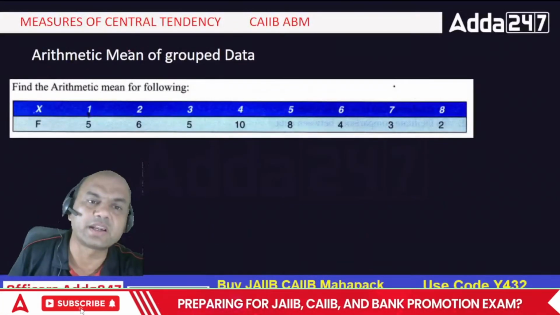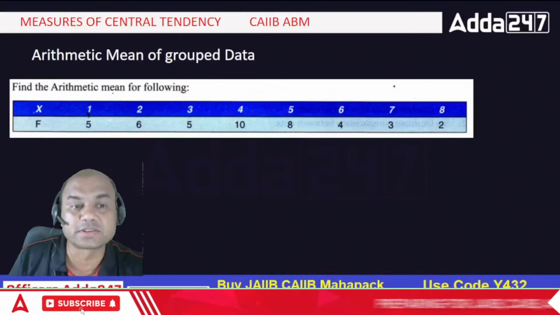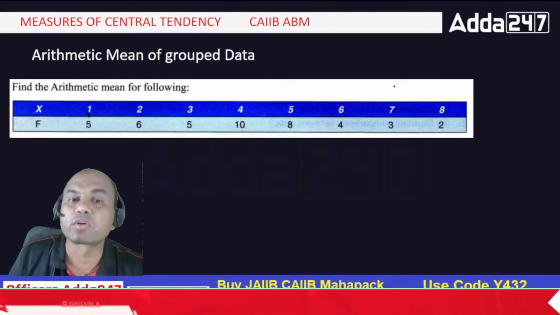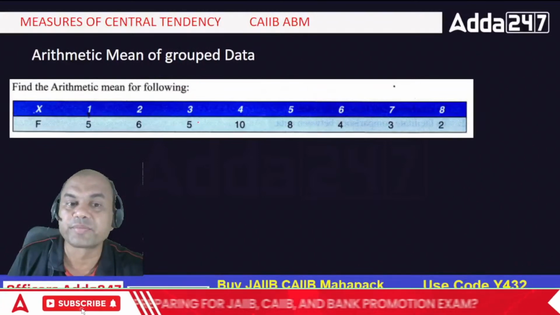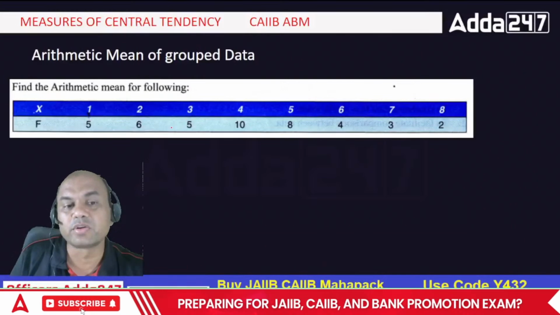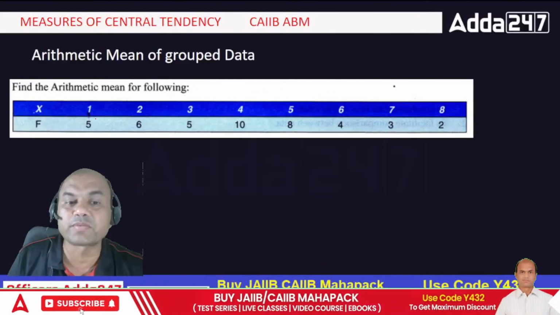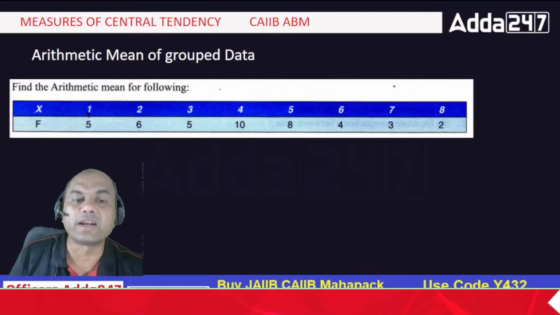Now next one, find the arithmetic mean of the grouped data. This is a separate problem. Earlier the arithmetic mean was for ungrouped data. Now it is grouped data. So what is the frequency I told you? See here, in ungrouped data we have frequency equal to 1, but here we have the frequency. Okay, so find the arithmetic mean.